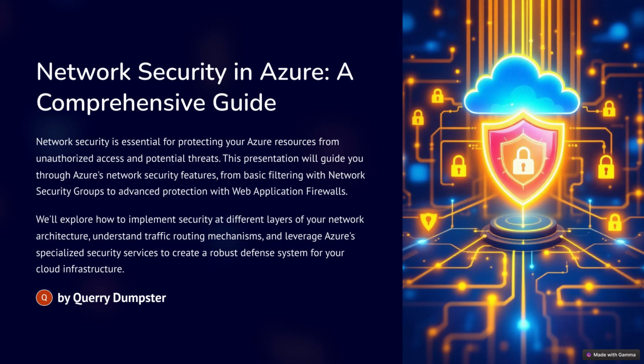So that's ASGs. Slide 4, service endpoints and private links. Now we're talking about establishing secure connections to Azure services. So this is where a lot of companies will have resources in Azure, like storage accounts, SQL databases, things like that. And they need to be able to access those securely. So service endpoints are a way to do that. What they do is they essentially extend your virtual network to these Azure services. So like a private lane. It's like a dedicated lane on a highway going straight to that service. Exactly. And only your virtual network can use that lane.